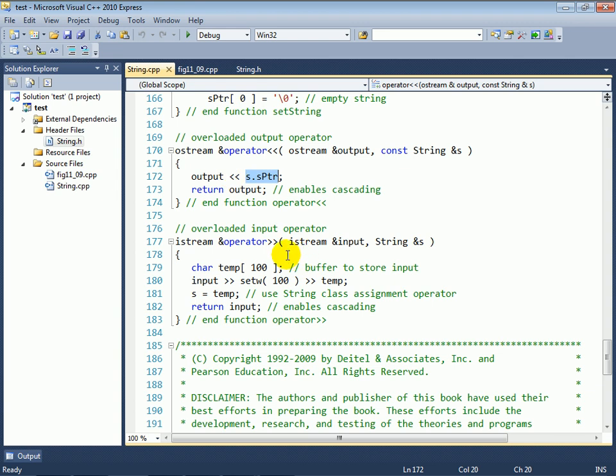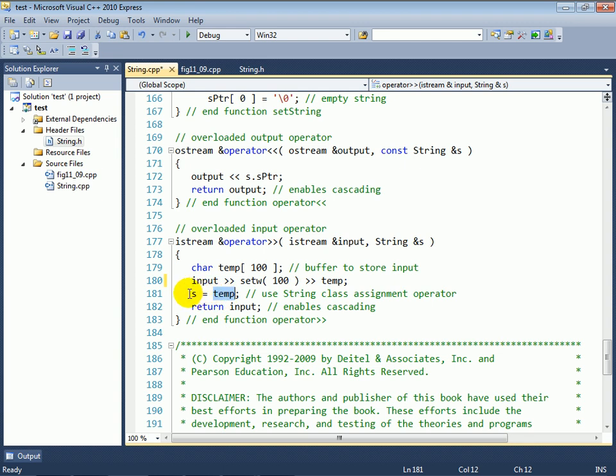And for the input, we have kind of a limited input. We're going to only allow you to input up to 100 characters in this example, and in fact this should really say setw 99 so that we save the 100th position for the terminating null character in the example. In fact, no, I'm sorry, this should be 100 because inputting it will automatically put the terminating null character there for us. So we're going to read in a string into the temporary character array, and then we're going to assign to the string s the temporary character array.